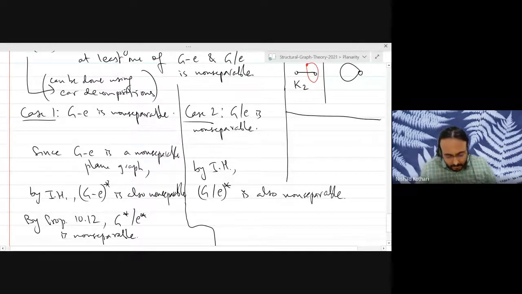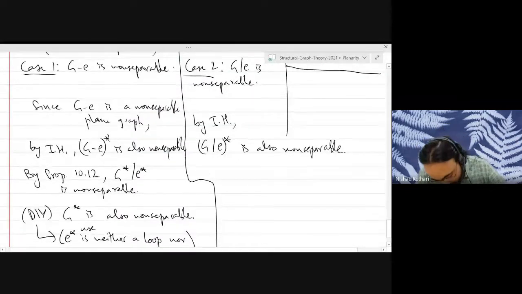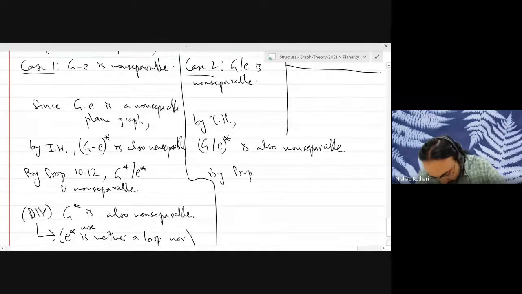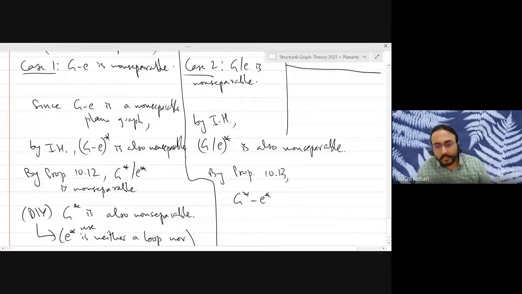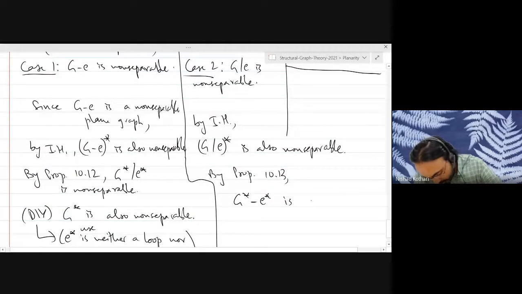But we know by the earlier proposition 10.13 that contracting an edge and taking the dual is the same as taking the dual and deleting the corresponding edge. So this graph is also non-separable.